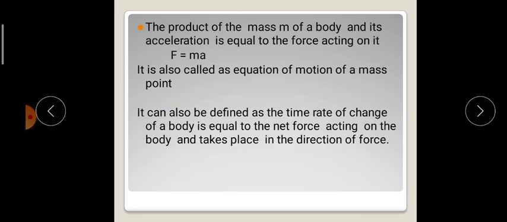Newton's second law can also be written as: the external force acting on a body is always equal to the product of the mass of the body and its acceleration. This law is also called the equation of motion of a mass point. It can also be stated in other words as: the time rate of change of momentum of a body is equal to the net force acting on the body and takes place in the direction of force.